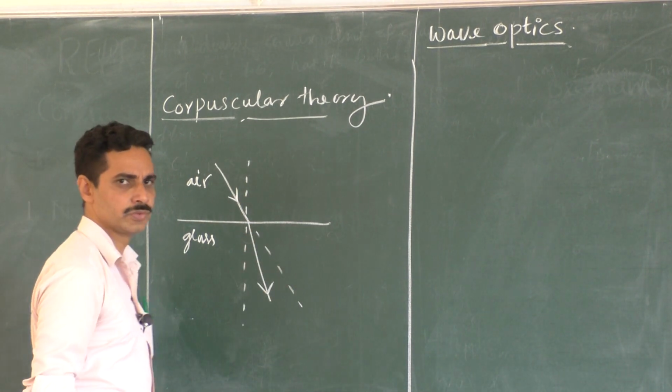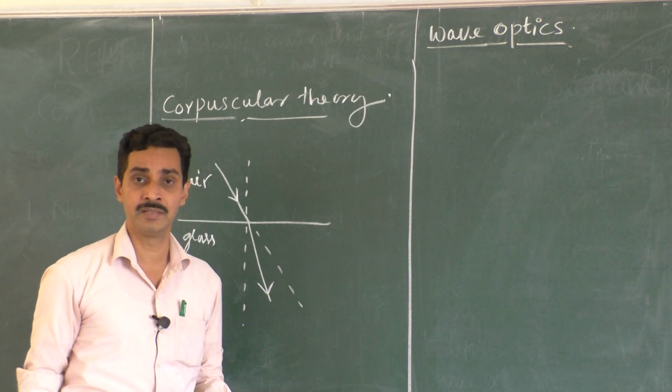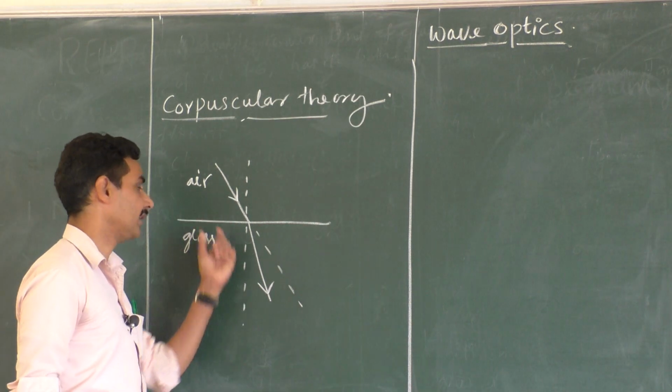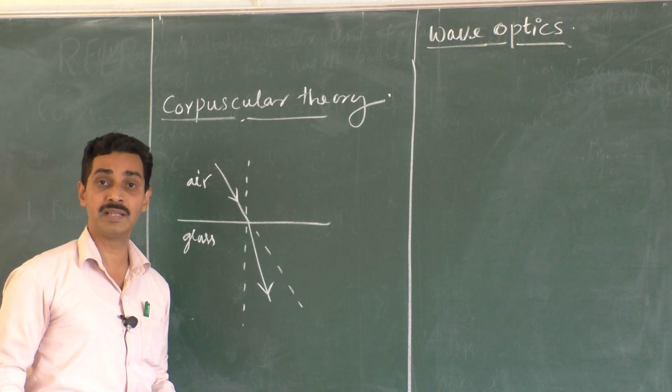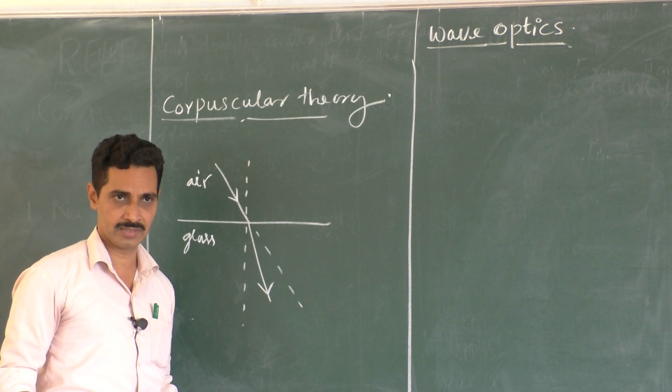But according to the corpuscular theory, it bends away from the normal. What does it mean? Its speed increases. So when a ray of light travels from a rarer to a denser medium, the speed of light increases. That is the result of the explanations given in the corpuscular theory.